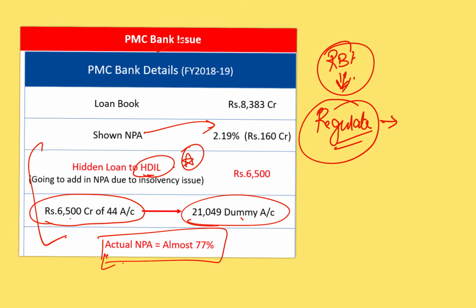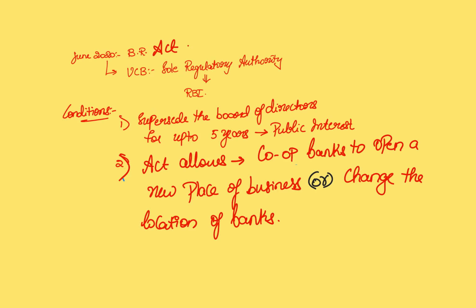So the government decided that RBI's power should be increased. So in order to increase RBI's powers over the urban cooperative banks, a Banking Regulation Act amendment was brought out. Let us have a look at it. So in June 2020, the Banking Regulation Act was amended and gave RBI the power to become the sole regulatory authority for urban cooperative banks.